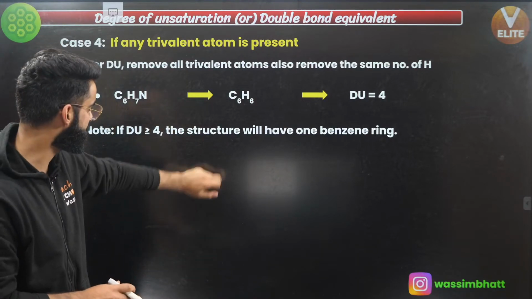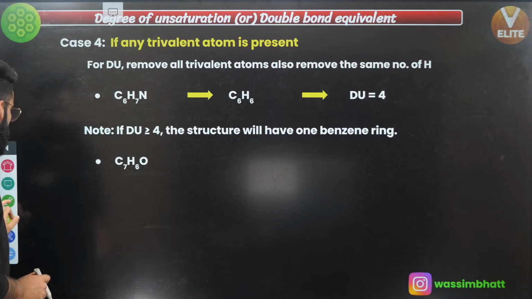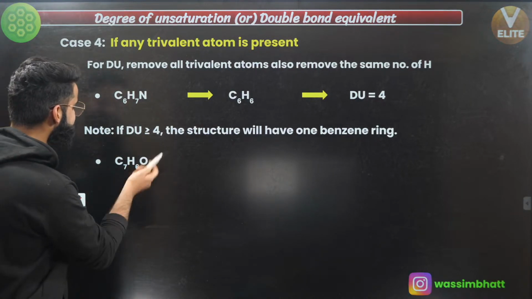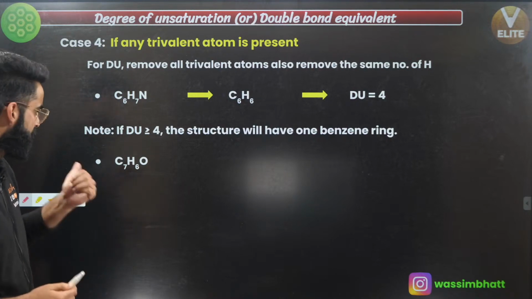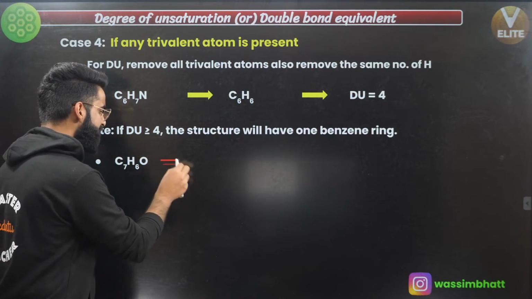For example, if I talk about C7H6O. First of all, we have got oxygen. Oxygen is divalent.